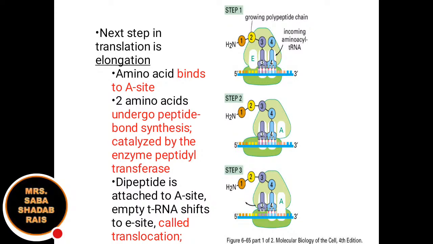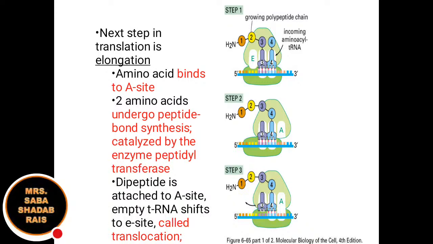These two amino acids will come together, and after that they will form a peptide bond. Now, why a peptide bond? Because these are amino acids, and amino acids are going to form the protein.